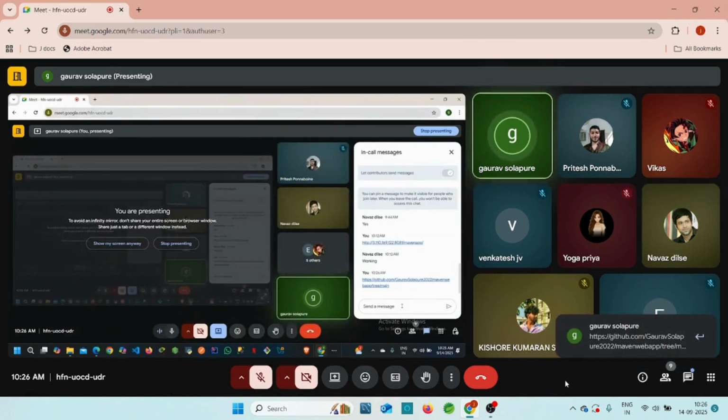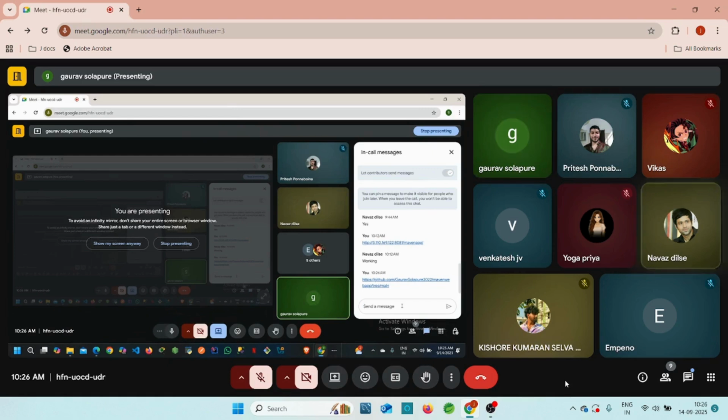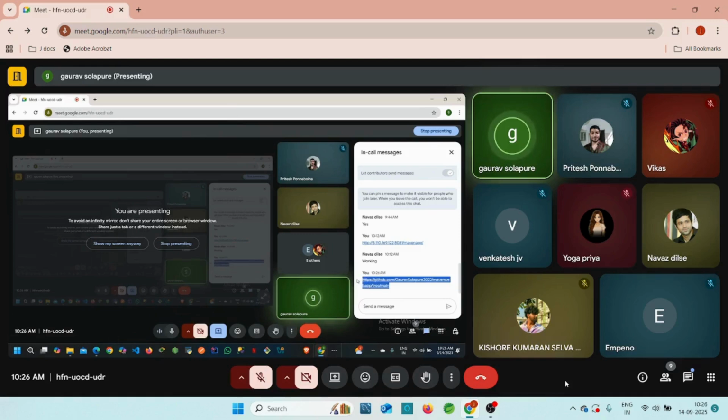For Jenkins, we created one virtual machine. On this virtual machine, we installed the Jenkins software, and we created one more virtual machine. And on this virtual machine, we installed the Tomcat server, right? And this is our GitHub repository. You can follow this repository, and you can try to deploy our application, guys. And this is our deployment process.